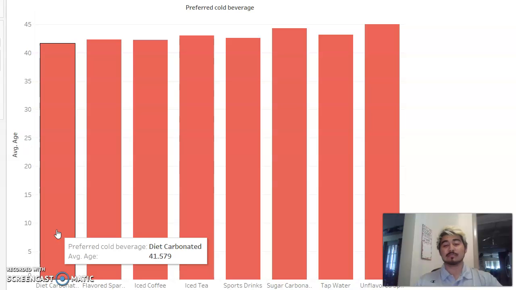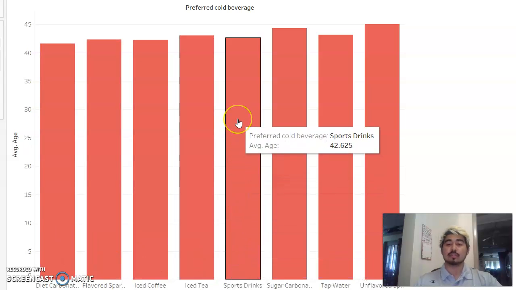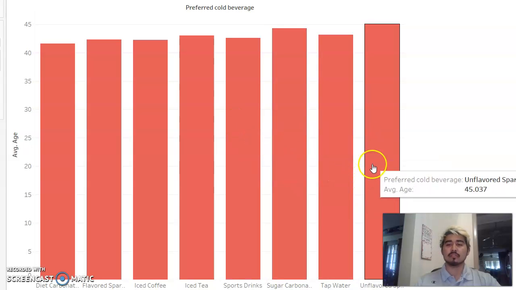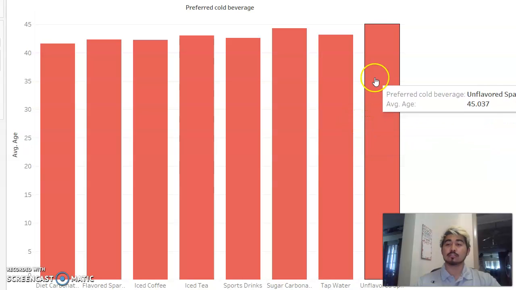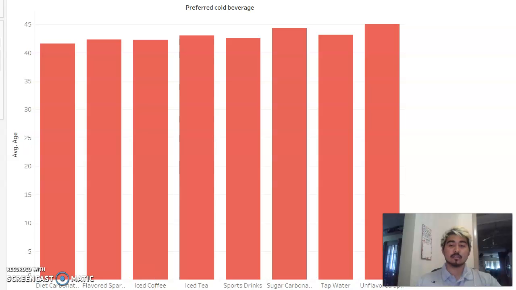Diet Carbonated drinks. Let's look at sports drinks. The average age for people who said they preferred sports drinks was 42.6, so a little bit more than 42 and a half years old, so about 43. And the average age for people who liked unflavored sparkling water was about 45 years old. That's the kind of information you're going to get from that.